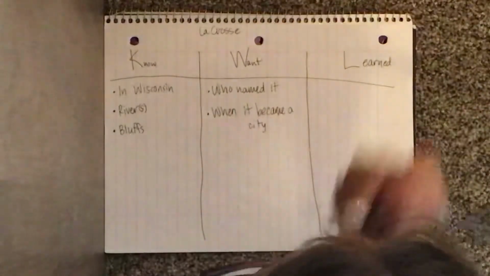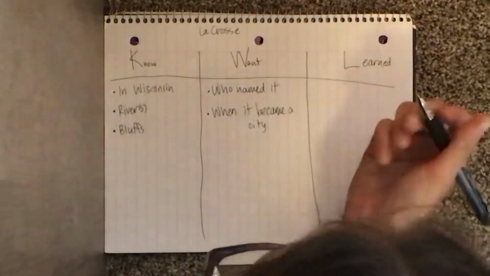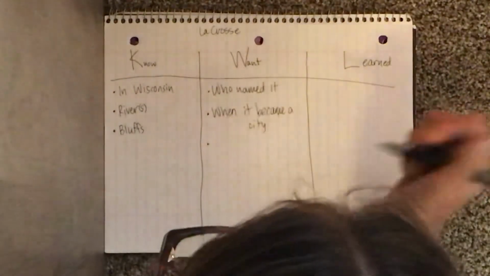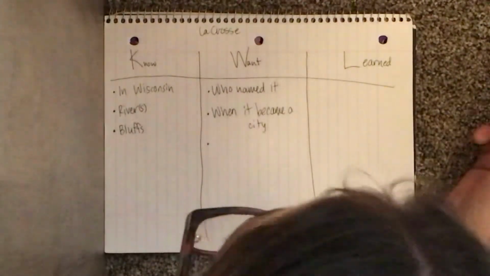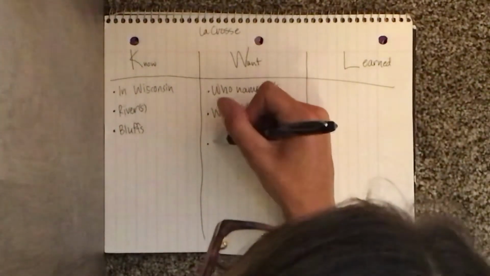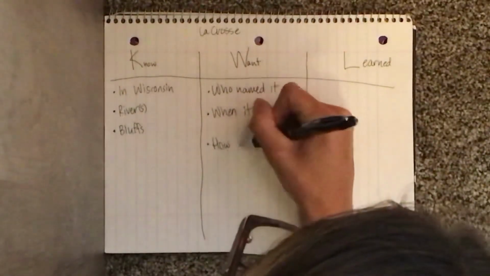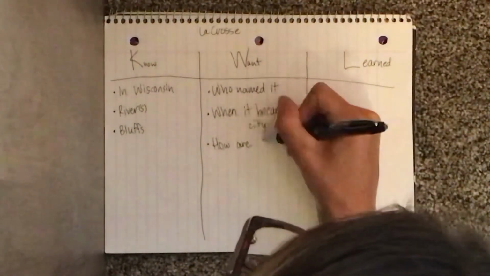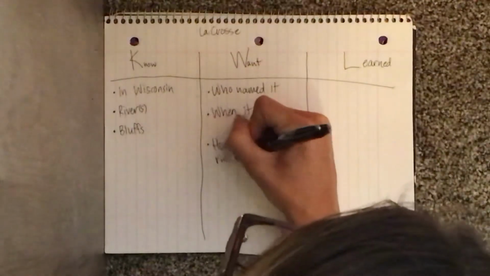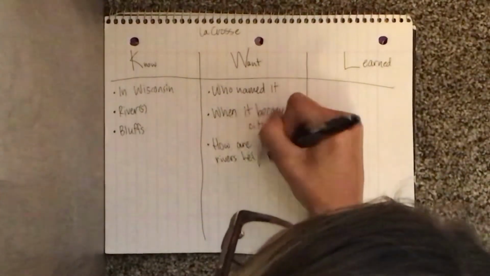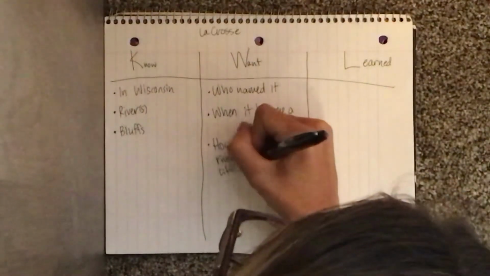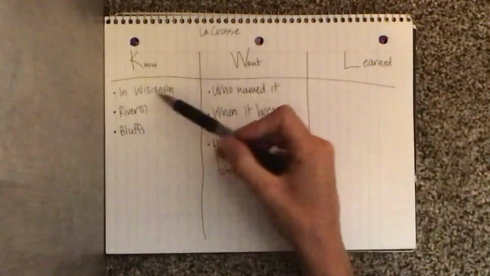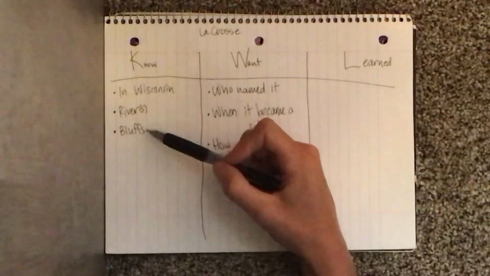And I don't know, there's a couple other things I'd want to know. Maybe how did they use the river? Because I know that there's a lot of rivers here, but I wonder if those were important to the city or how the rivers are important. So how are the rivers helpful to the city? Okay, so I have 3 things that I already know about lacrosse.